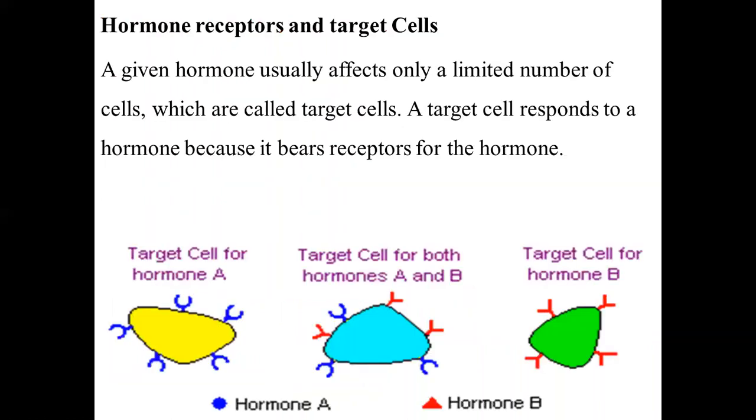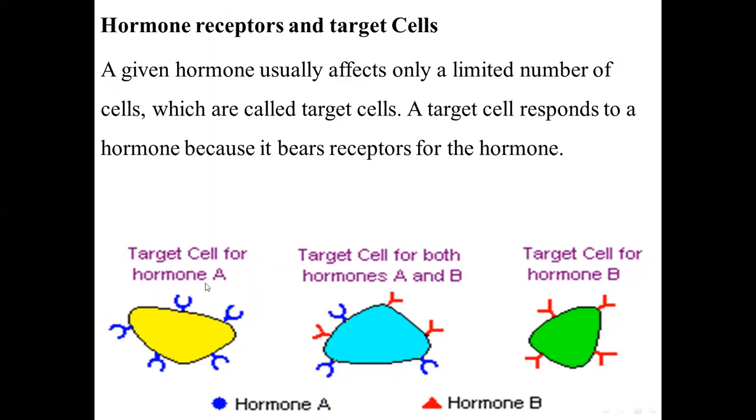Hormone receptors and target cells. A given hormone usually affects only a limited number of cells, which are called target cells. As I mentioned before, the gland releases the hormone, and it enters into the blood, and then in the blood it goes to the cells that have receptors, which are called target cells. So a target cell responds to the hormone because it bears receptors for this hormone.